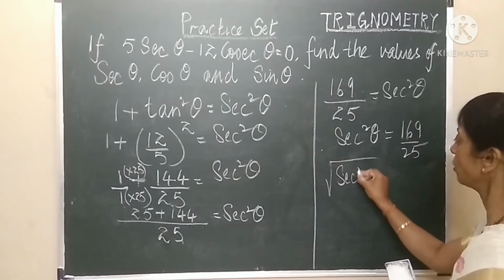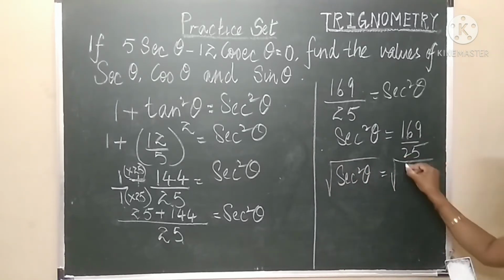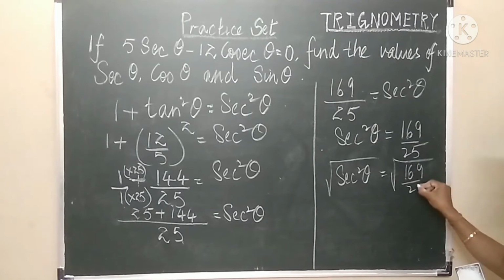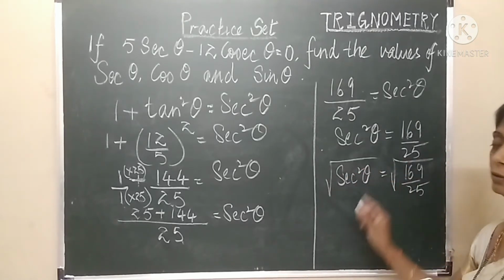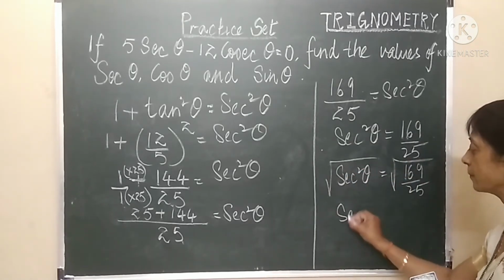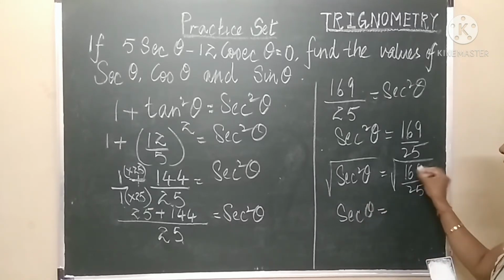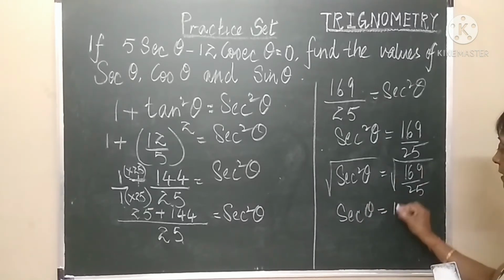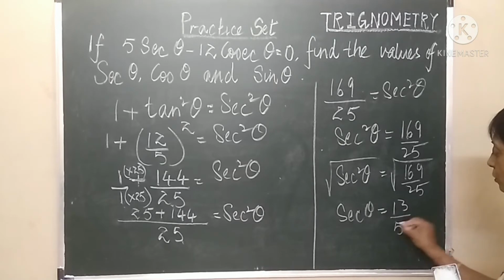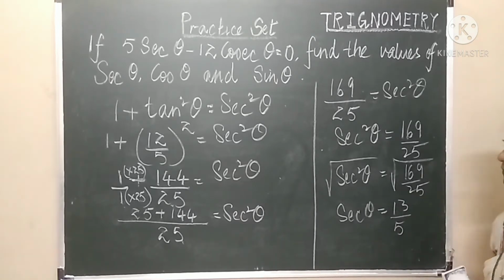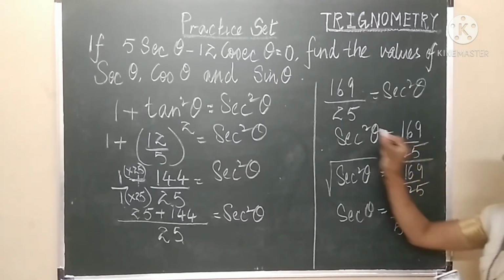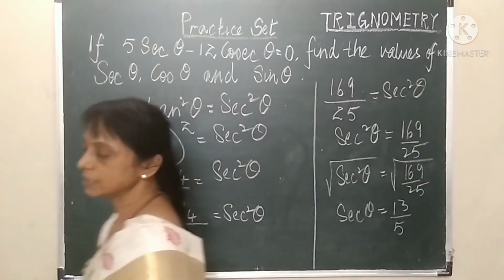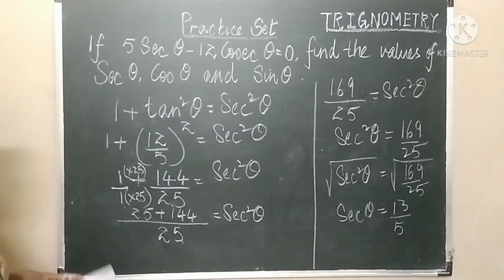So square root of sec square theta upon square root of 169 upon 25. Square root of sec square theta is only sec theta. Square root of 169 is 13 upon square root of 25 is 5. So now children, we got the value of sec theta, which is equal to 13 upon 5.